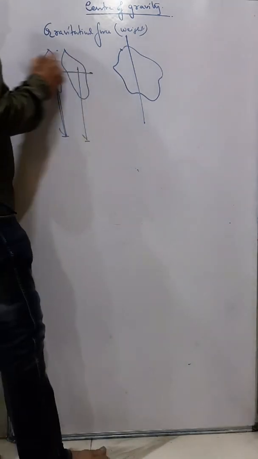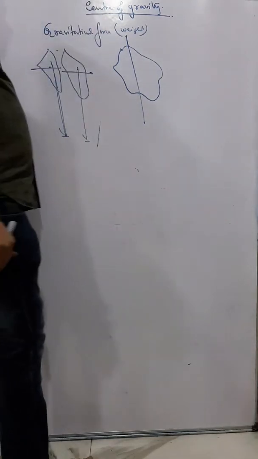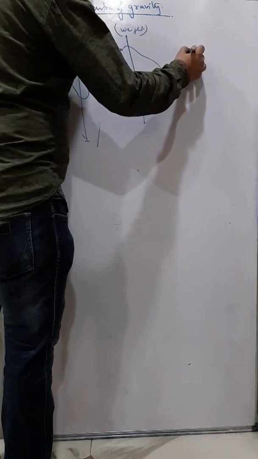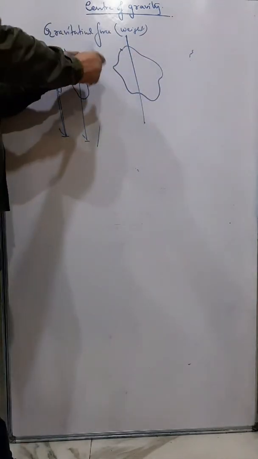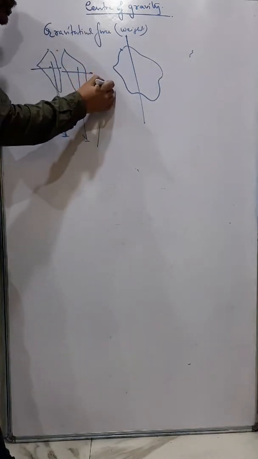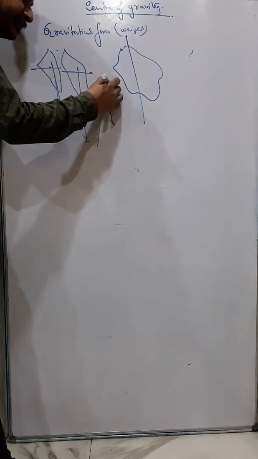Again, if you further divide it, then those four bodies will be attracted by the earth. So that means, now if I break this body and break this body and break this body, and ultimately I come to the molecule part, then this molecule is also attracted by the earth.